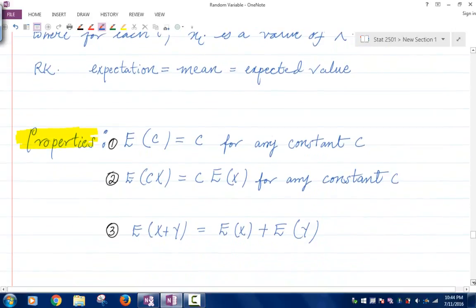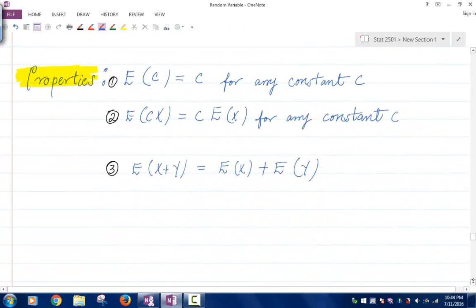There are three important properties of expectation. One, the expectation of a constant random variable c is the same as c. Two, the expectation of a constant times x is the constant times the expectation of x, for any constant c. And three, the expectation of x plus y is the same as the expectation of x plus the expectation of y.